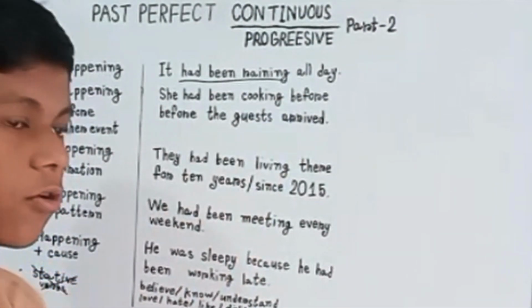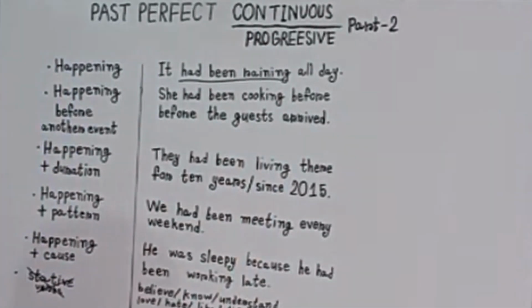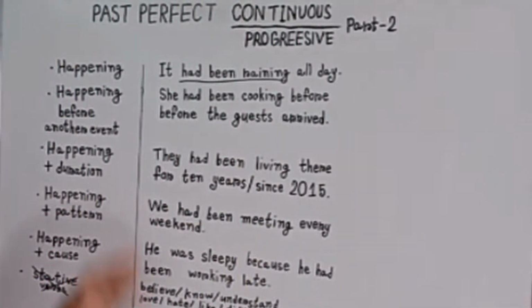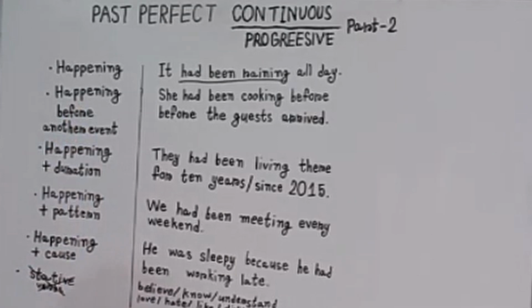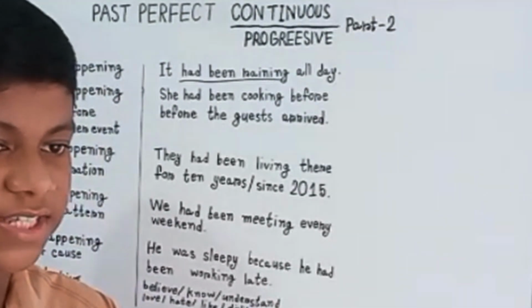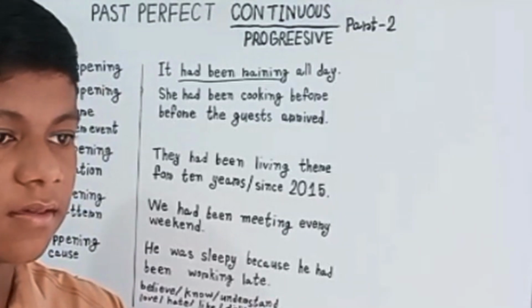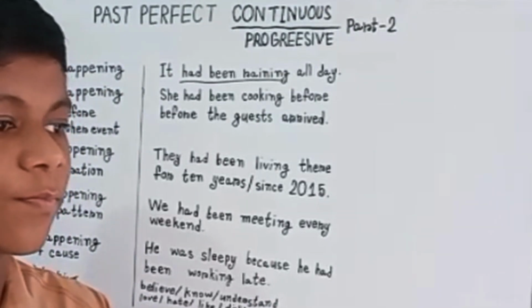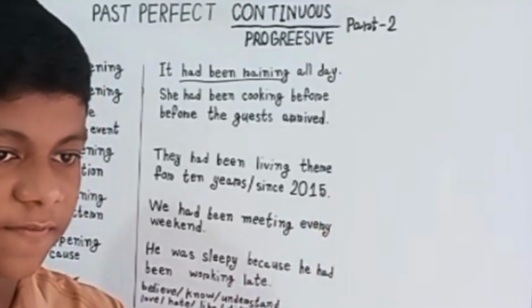So here we have already understood one rule, and the next is happening before another event. It indicates that one activity had been happening in the past before another event.